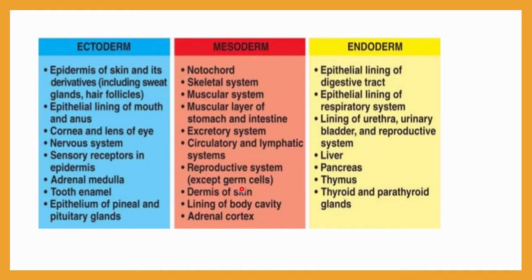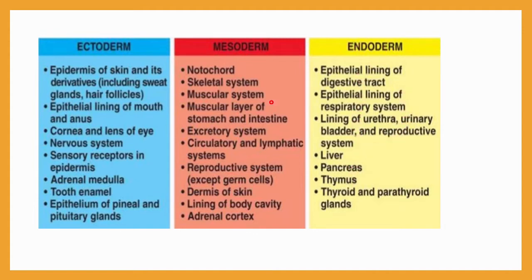Okay, except germ cell. I already told you germ cell will be developed from a different kind of layer. Dermis of the skin, lining of the body cavity, adrenal cortex. Then here endoderm is responsible for the digestive tract, epithelial lining of the respiratory system, lining of the urethra, bladder, reproductive system, then liver, pancreas, thymus. This whole structure will be generated from endoderm.